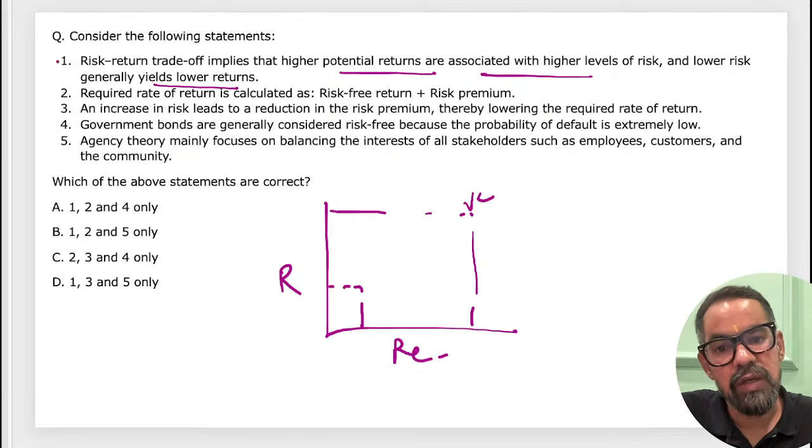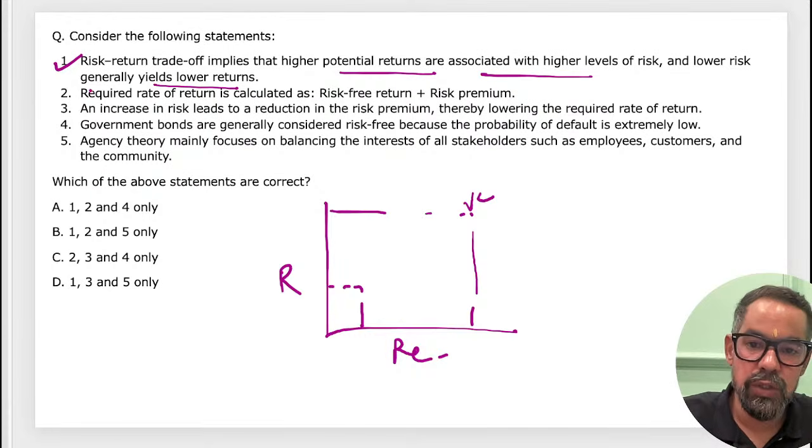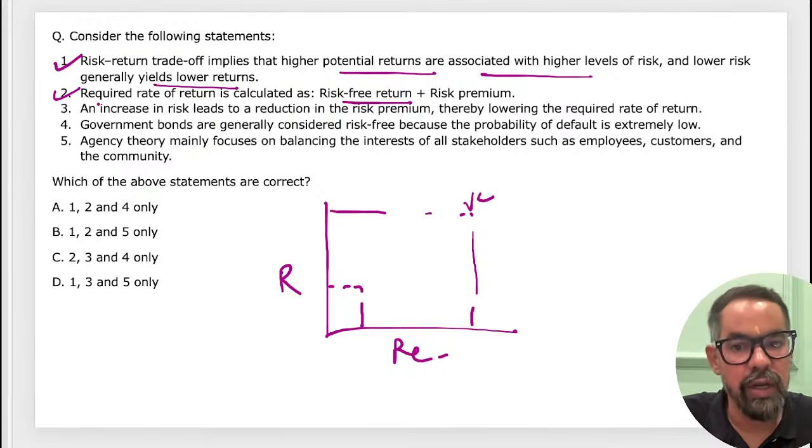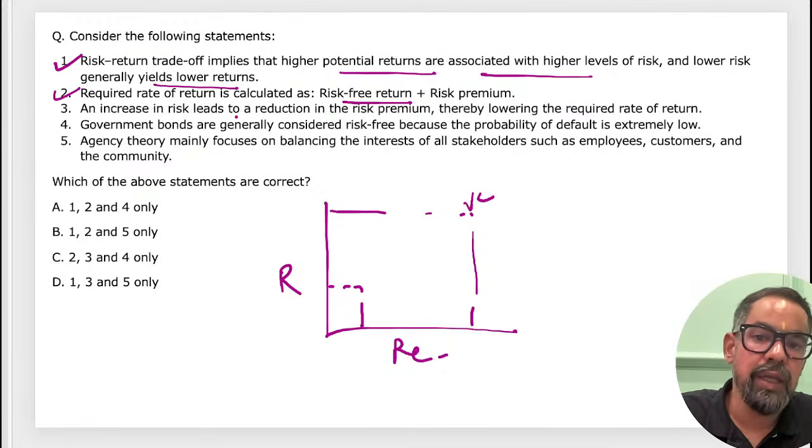So the first statement seems 100% true. Required rate of return is calculated as risk-free return plus risk premium. This is also correct. An increase in the risk-free rate leads to a reduction in the risk premium, thereby lowering the required rate of return.